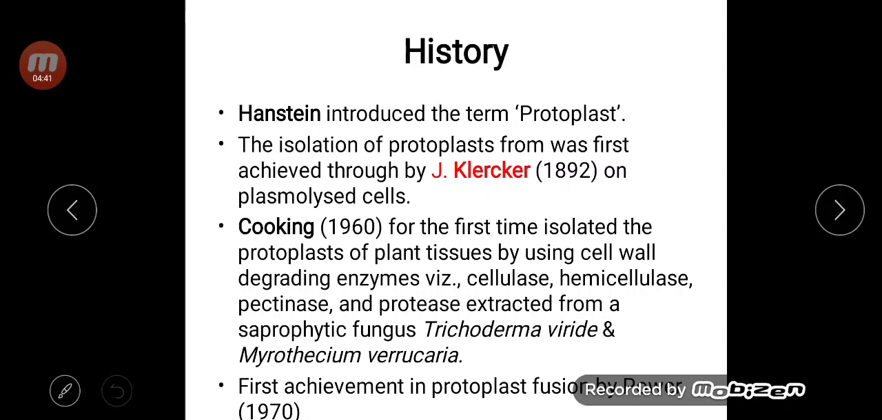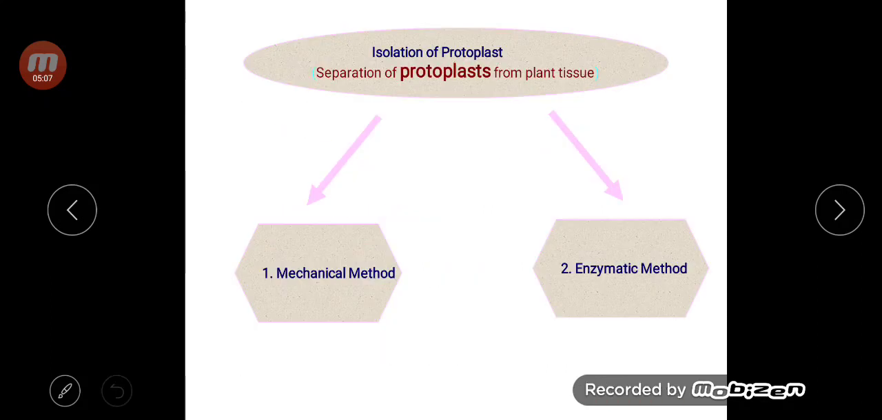Now let's see how the protoplast is isolated. Before that, the term protoplast was introduced by Hans Steen. Then J. Klerker isolated the protoplast from the plasmolysed cell, and Cocking, during 1960, isolated the protoplast by using enzymes. And protoplast fusion was achieved by Power during 1970. Now let's come to isolation of protoplast. Protoplast isolation can be done with the help of the mechanical method and the enzymatic method.